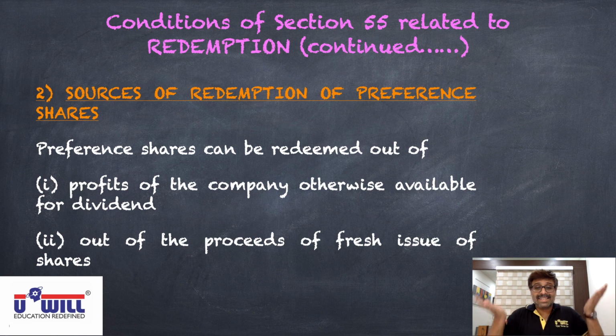The Companies Act wants that when you redeem the preference shares, the capital goes down. Okay, the capital goes down. How to maintain the balance of the total capital the same? Suppose the total capital of the company is 1 crore. You repay 30 lakhs, meaning the capital will become 70 lakhs.